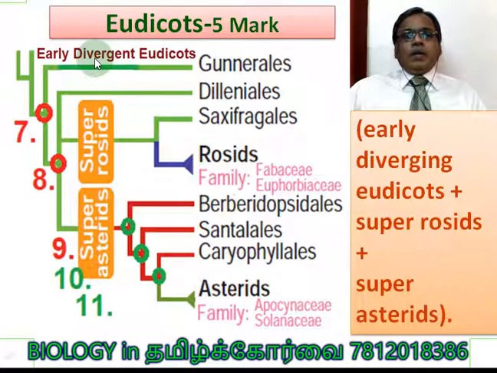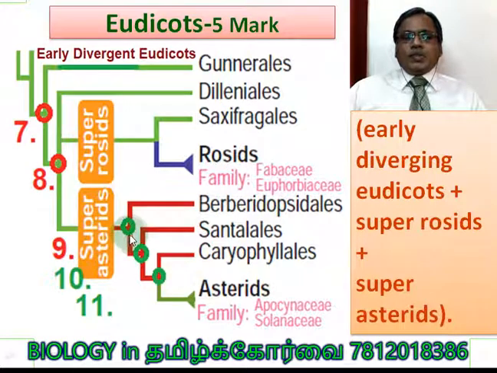Then from the early divergent eudicots, 2 more groups came into existence. One is super rosids. From this common ancestry, one more group comes, you see, Gunnerales. From super rosids, Saxifragales, then rosids. Here 2 families are highlighted: one is Fabaceae and another one is Euphorbiaceae.